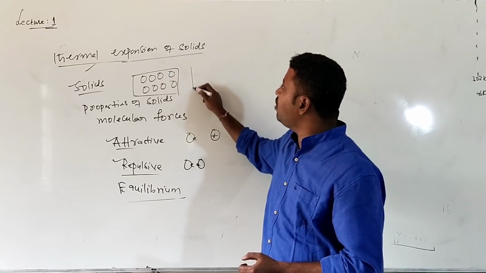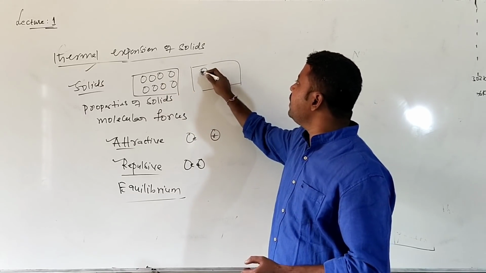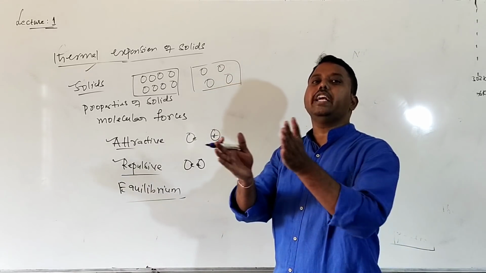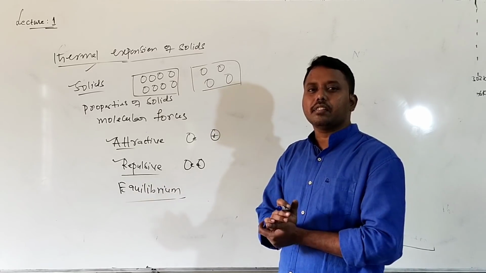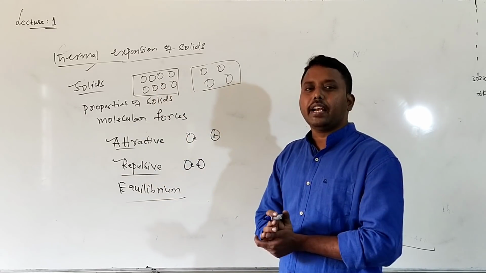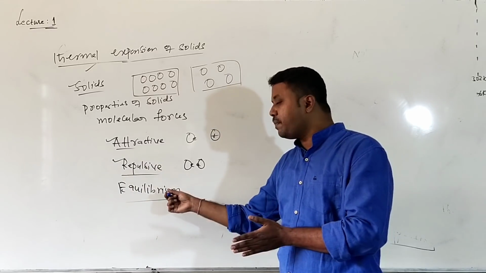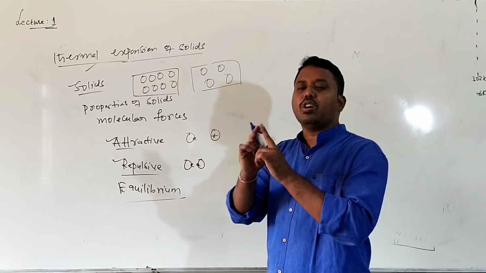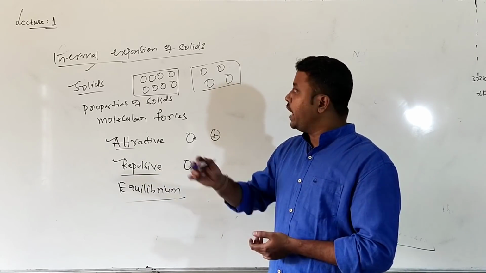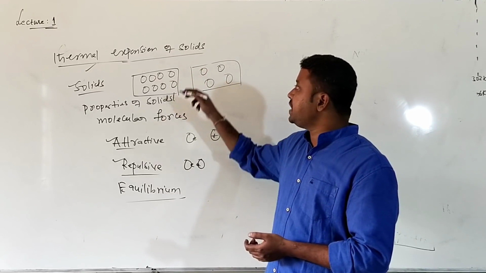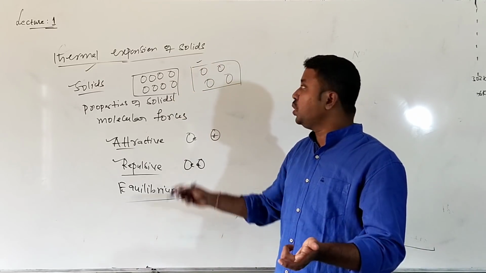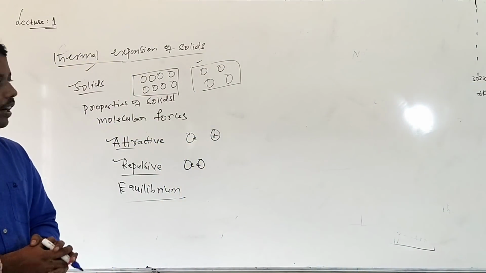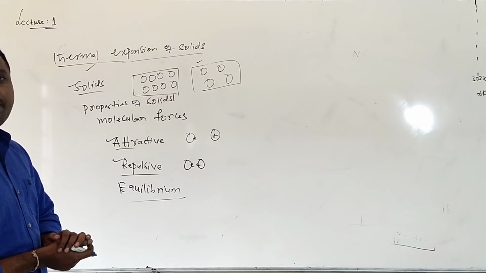So this is the case when heat is not supplied. When heat is supplied, the separation between the molecules increases, which makes the solid expand. That is the main reason. Initially, when heat energy is not supplied, the molecules are fixed in the equilibrium state. Attractive and repulsive forces are balanced. So due to that, the solid will have a definite size and shape. When you start supplying heat, the solid's shape or size changes due to the increase in the distance between the molecules of the solid. Are you getting that?